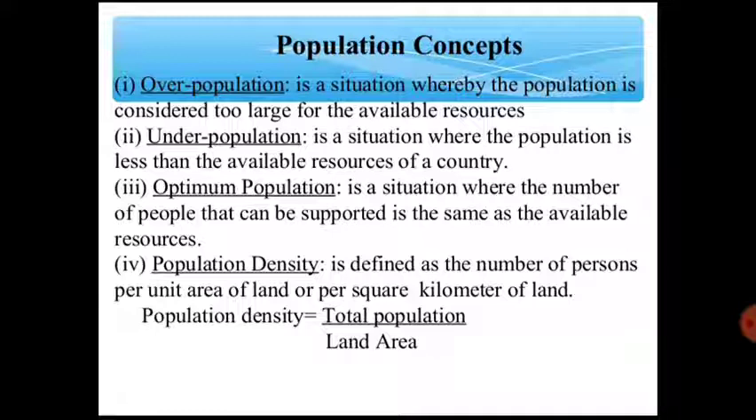Next one is underpopulation. Underpopulation is exactly the opposite situation of overpopulation, where the total number of people is less than the stock of the resources. It is as simple as that. Next point is the optimum population. It is also a situation where the number of people is appropriate to the existing resources or stock.